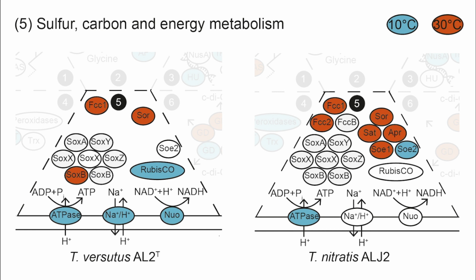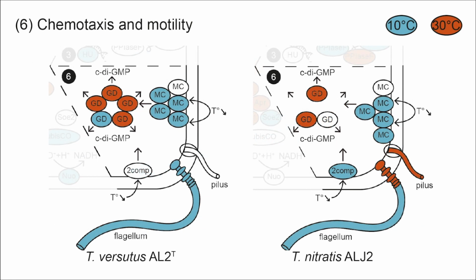And looking at the genes of the energy metabolism, we could see an increase in the expression, reflecting an increased demand for ATP to perform adaptations towards low temperature. Finally, genes for the intracellular signal transduction were differentially expressed, and interestingly, AL2 upregulated flagellin expression, whereas ALG2 downregulated it.